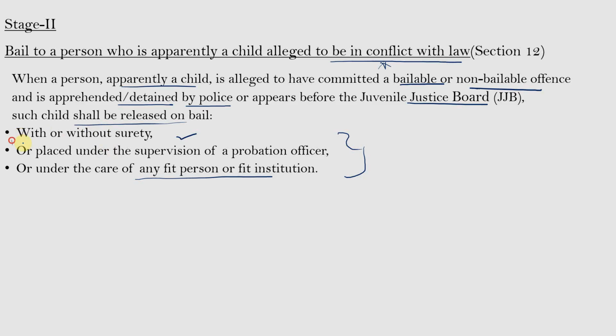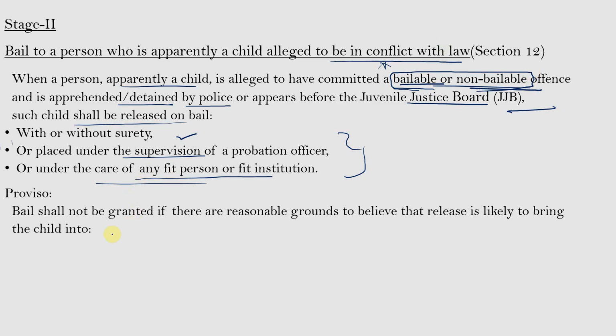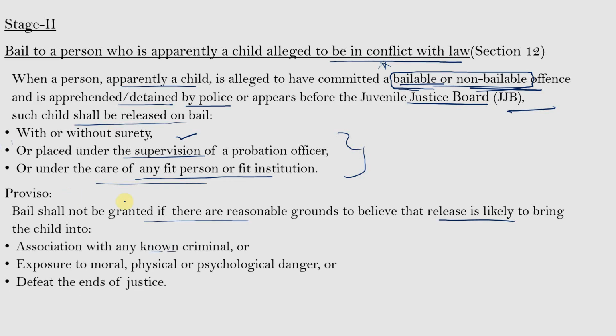That is, he can be released either with surety or without surety, or under any supervision, or under any fit person or fit institution. And bail can be granted in both bailable and non-bailable offences. The proviso of that section says that bail shall not be granted if there are reasonable grounds to believe that release is likely to bring the child into association with any known criminal or expose the child to moral, physical, or psychological danger, or defeat the ends of justice. So, on these grounds, bail to the child can be rejected.